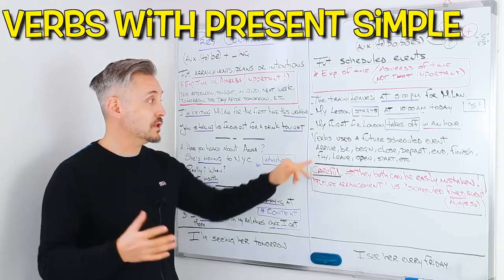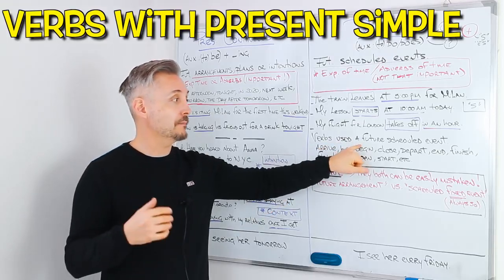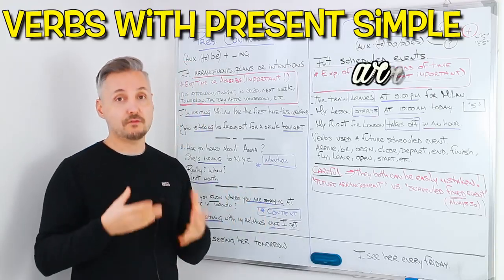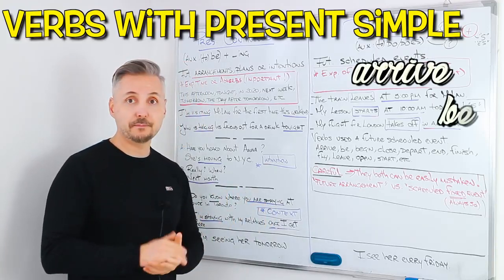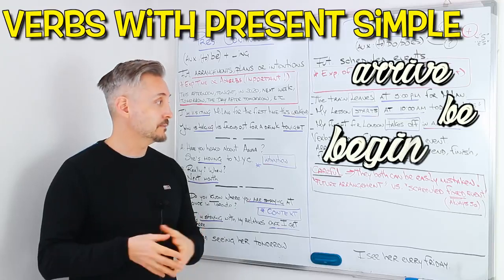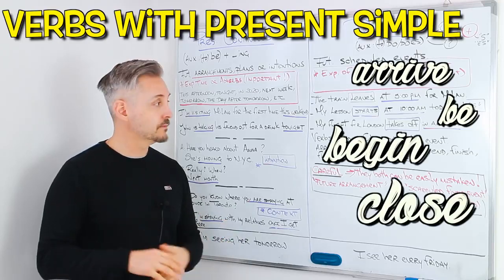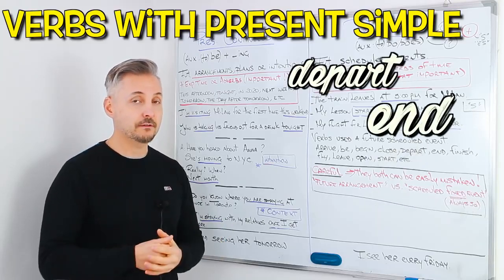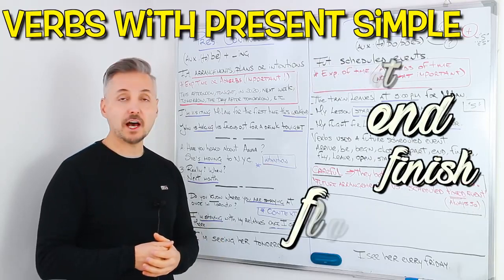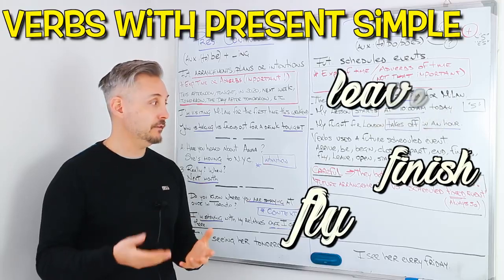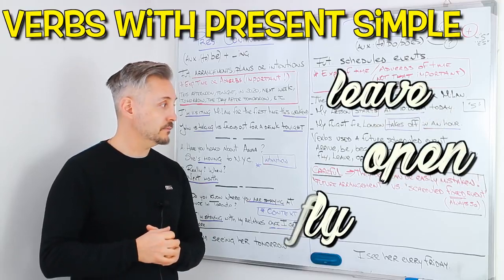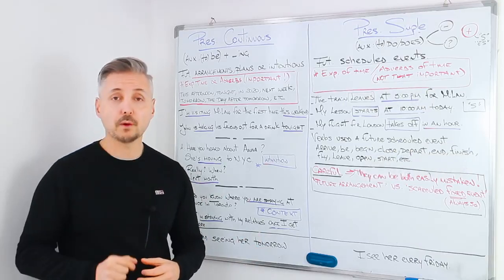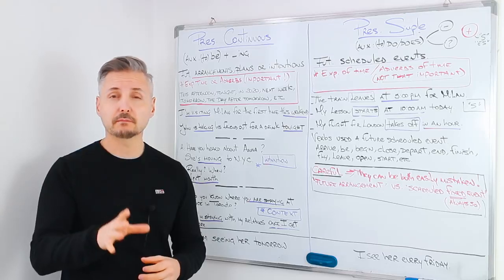Verbs that are frequently used for future scheduled events can be arrive, be, begin, close, depart, end, finish, fly, leave, open, start, etc.